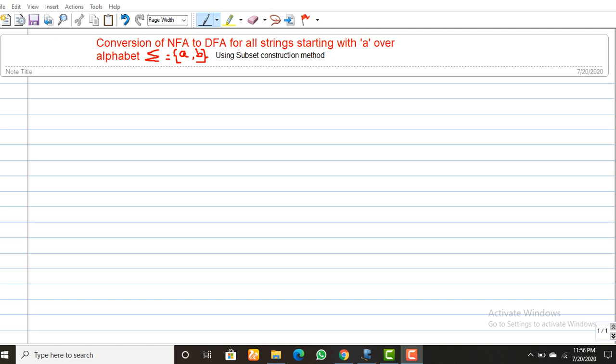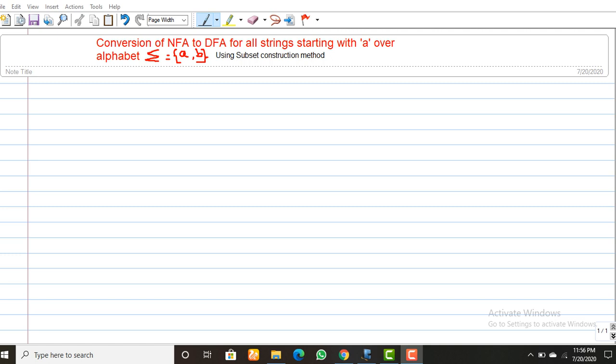For this case, in the first step, you have to write the language. In the second step, you have to draw the NFA. In the third step, you have to write the transition table for the corresponding NFA. In the fourth step, you have to apply subset construction method. That is, again, you have to write the transition table for the DFA using subset construction method. These are the steps you have to undergo in this problem.